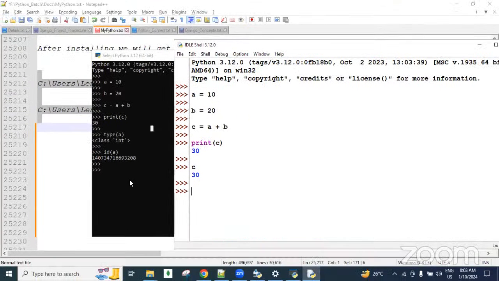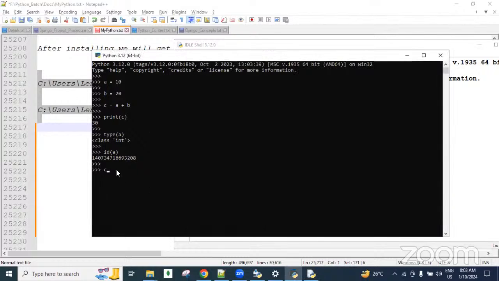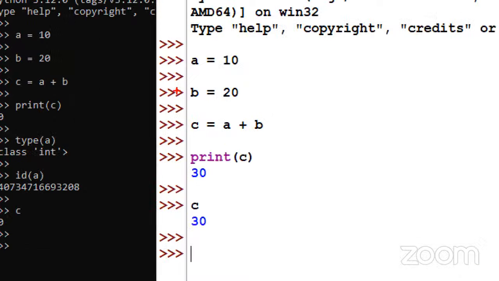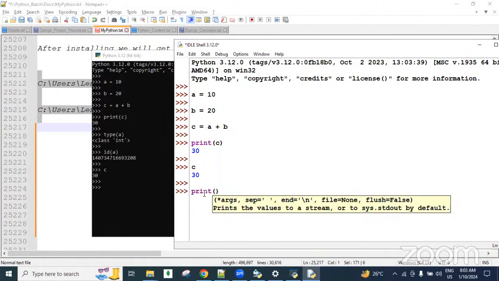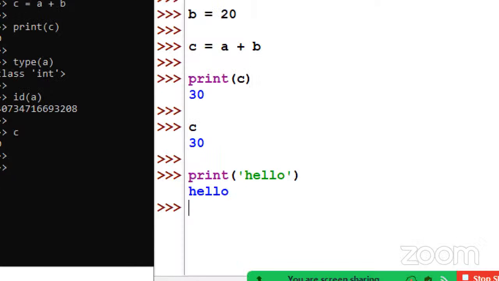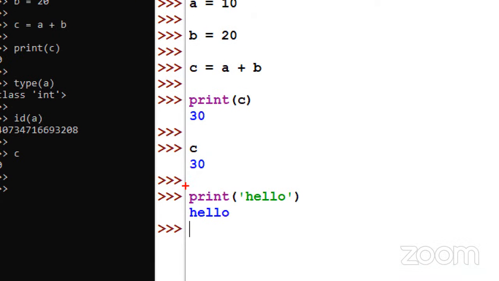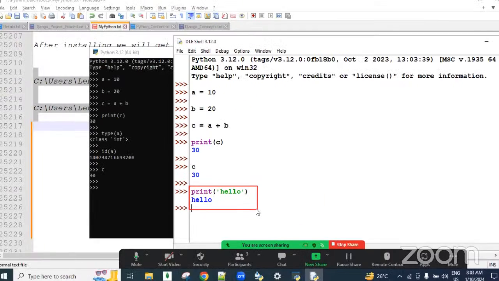If I press c and hit enter, we get 30. Here also we get the same result, so there is no need to use print in the console. If I use print hello, hello is printed. Each line is executed immediately, guys.